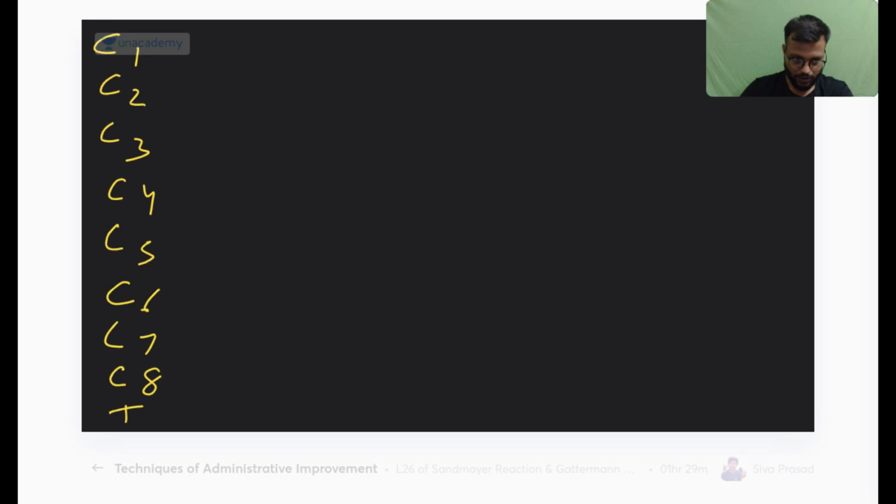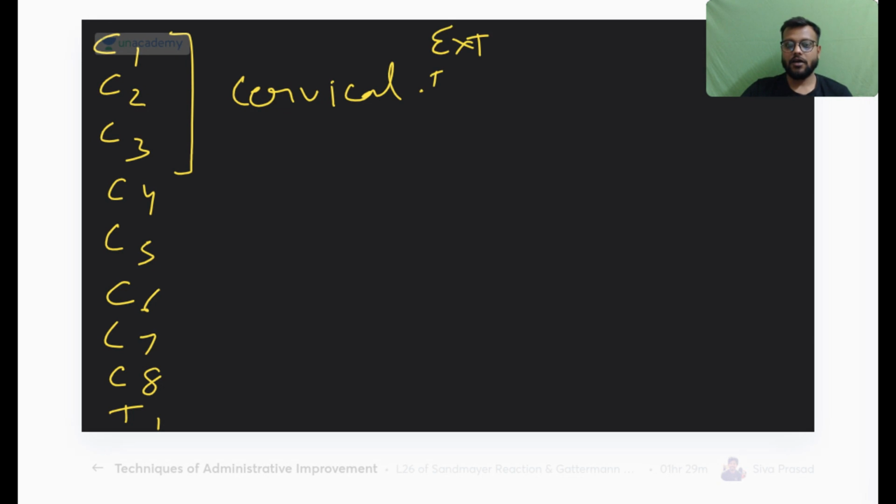Now if you come to the upper limb, we'll discuss like this: C1, C2, C3, C4, C5, C6, C7, C8, and T1. These are the myotomes. C1, 2, and 3 are for the cervical region, and C1 is for the extension, flexion, and lateral flexion of the neck.